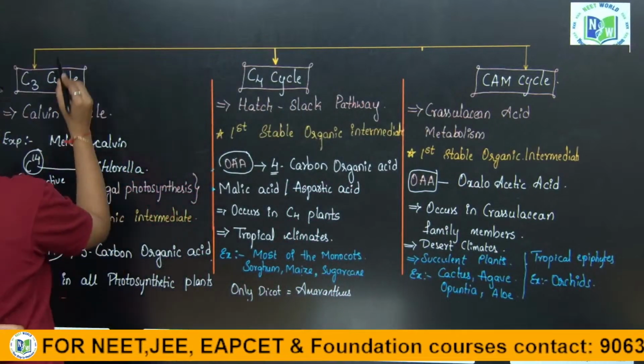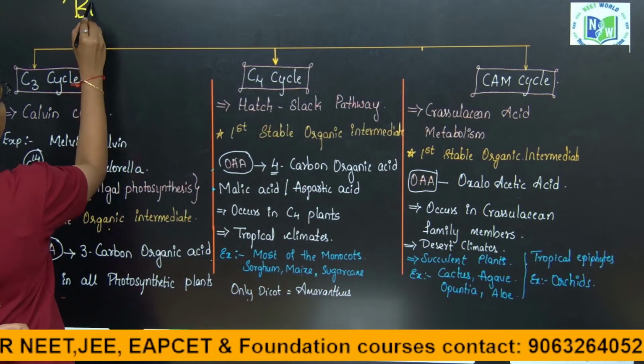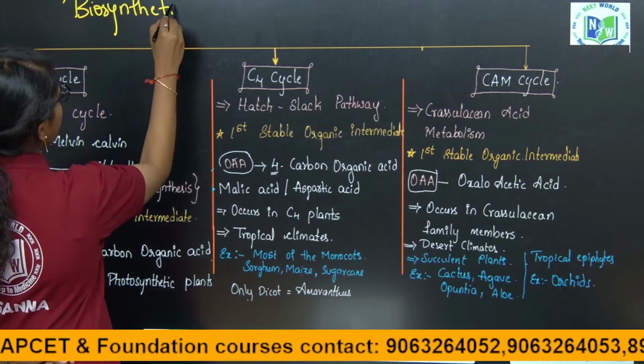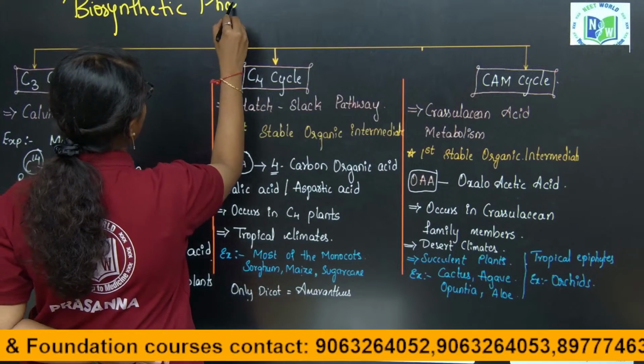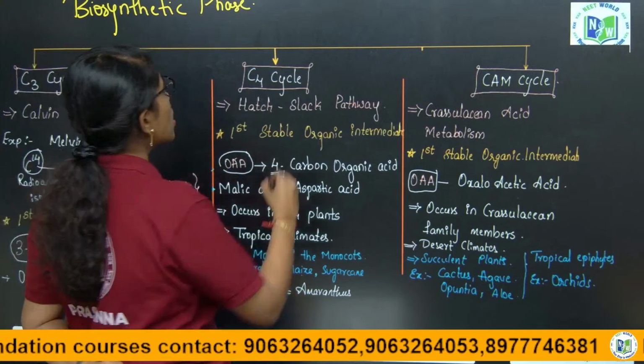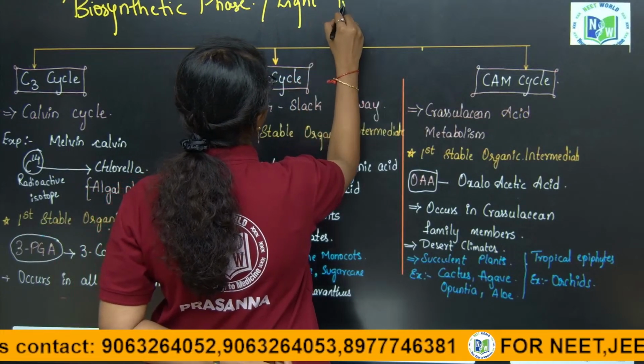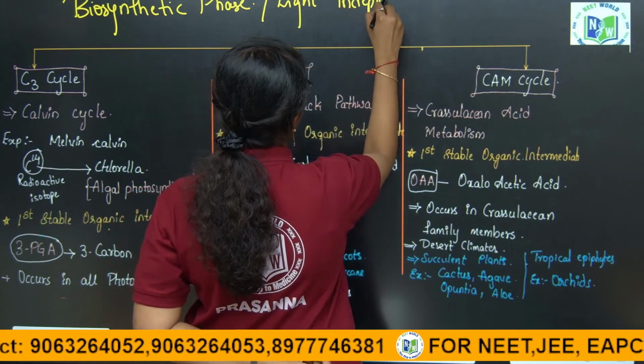Now, here we are going to learn the biosynthetic phase of photosynthesis, which is also called light independent reactions.